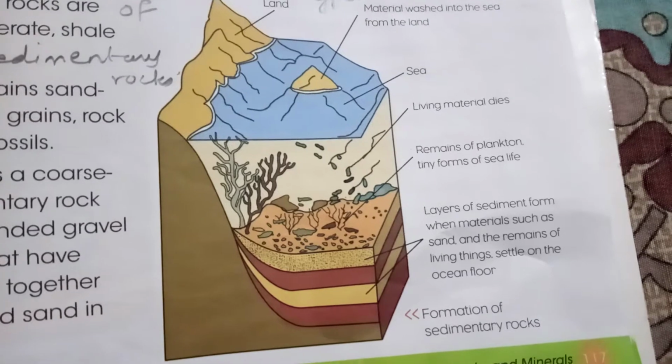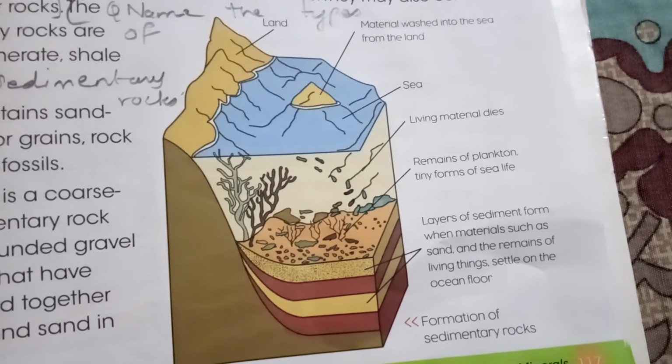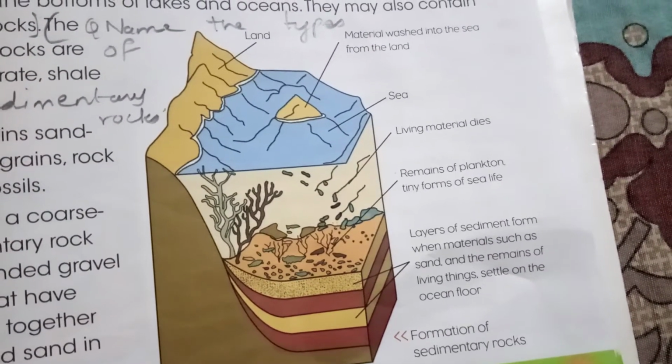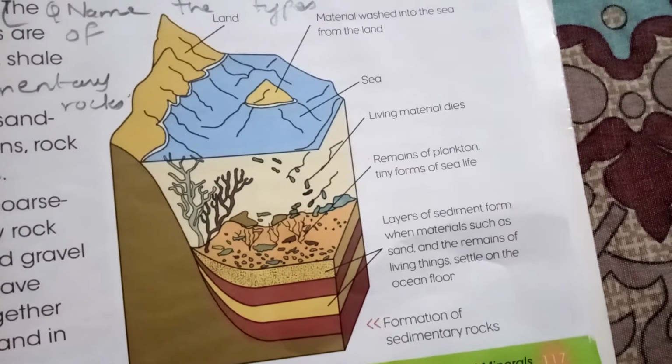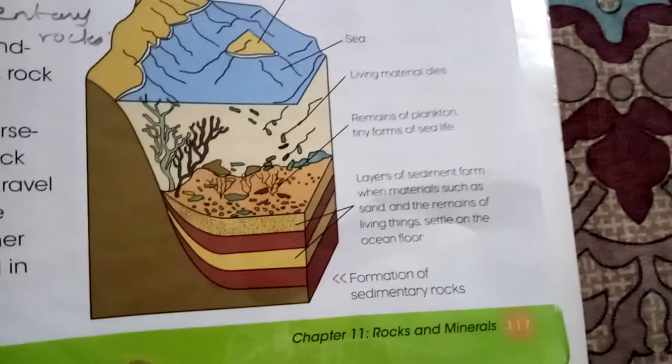Last time we were learning about the igneous rocks, and we have done the classification: igneous rocks, sedimentary rocks and metamorphic rocks. We have already done igneous rocks, and today we are learning about what are sedimentary rocks. Now, what are sedimentary rocks?